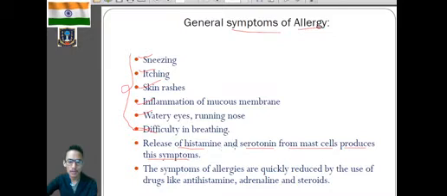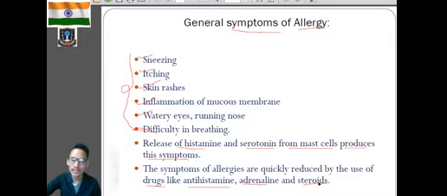That means our body will produce histamine and serotonin, and it will produce the symptoms of the allergy or the disease. But the symptoms of allergy can be reduced by the use of certain drugs. And what are the names of those drugs? Those drugs are antihistamines, because histamines will be produced which show the symptoms of the disease. So antihistamines, adrenaline, and steroids can be given in order to reduce the symptoms